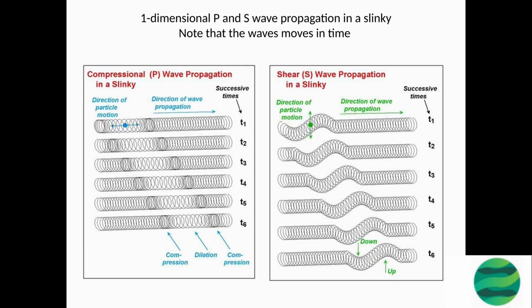Both types of waves can be observed in a slinky and can be distinguished by their different properties. When a disturbance is introduced at one end of the slinky, it will cause the slinky to move in a wave-like motion.